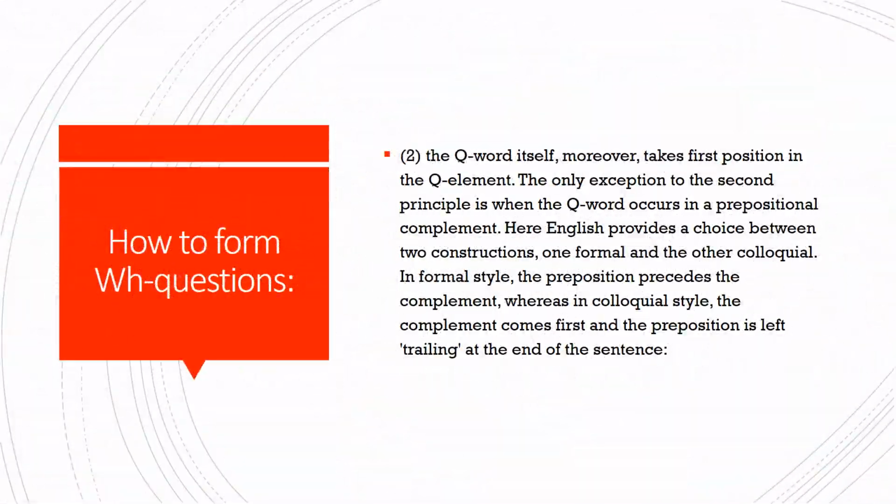Rule number two says that the question word itself, moreover, takes first position in the question element. So this is what we have seen in the previous examples. WH questions start with WH question words. The only exception to this principle is when the question word occurs in a prepositional complement.